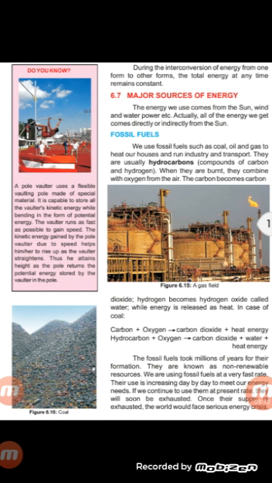And next is fossil fuels. We use fossil fuels such as coal, oil and gas to heat our houses and run industry and transport. They are usually hydrocarbons, compounds of carbon and hydrogen. First of all, fossil fuel is a mixture of coal, oil and gas, and these fossil fuels we use in our daily routine for heating and running industries and transport, etc. So fossil fuels are basically hydrocarbons, meaning compounds of carbon and hydrogen.